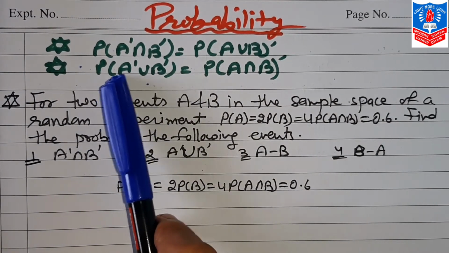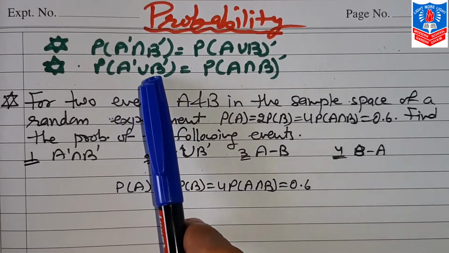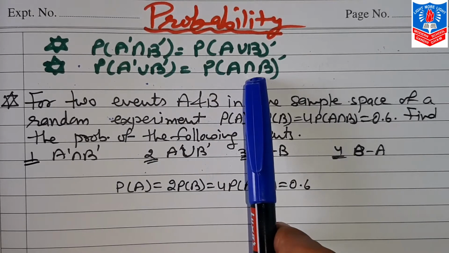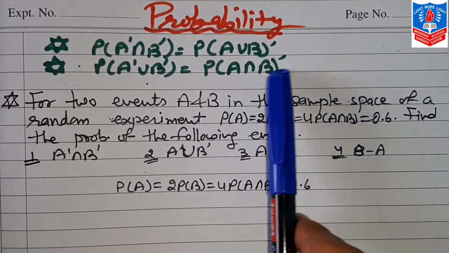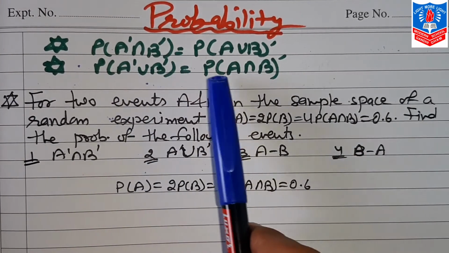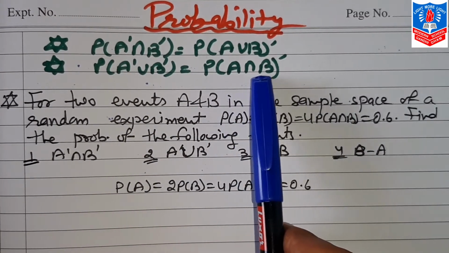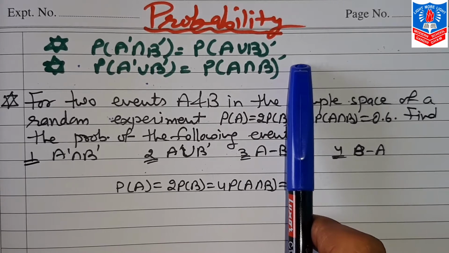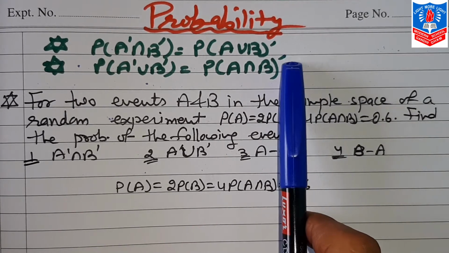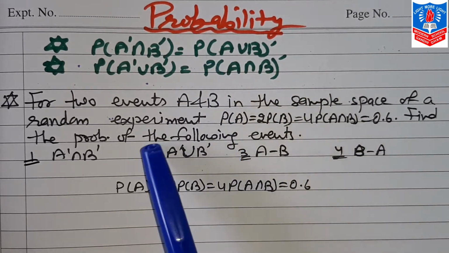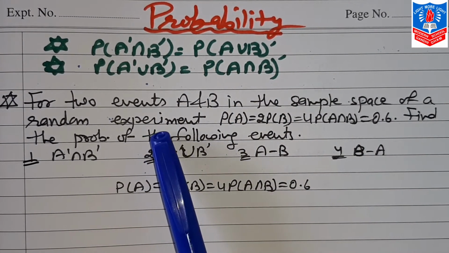Second, that is probability of A dash union B dash. Now opposite to that, here union, here intersection. Here it is individual and here it is common. So A dash union B dash is equal to probability of A intersection B whole dash. Now this, without proof, is given in your syllabus. So based on this, we will start sums in today's session.